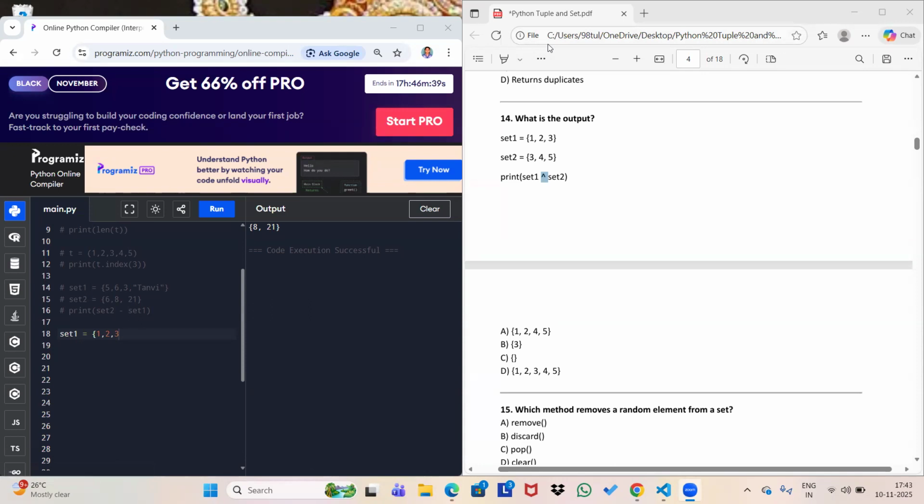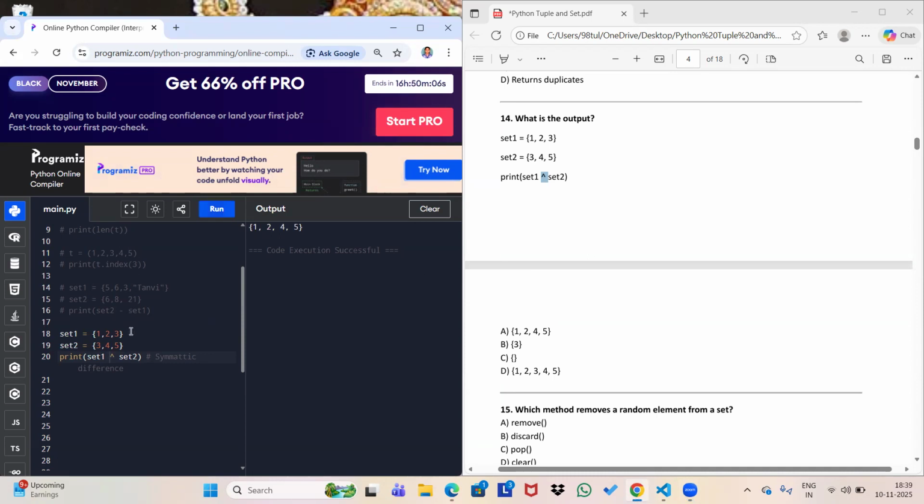So here we will just write the parenthesis part. Let me show you. Here you can see in line number 19, set 2 is 3, 4, 5, and I have given the same syntax over here. Set 1, then this is my symmetric difference, the symbol of symmetric difference, and this is set 2. So it will give the answer, let's check. The answer will be 1, 2, 4, 5.